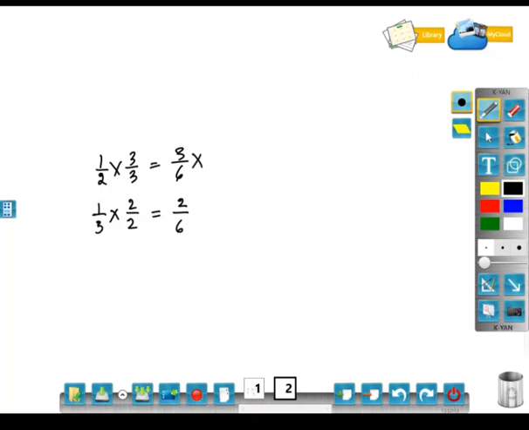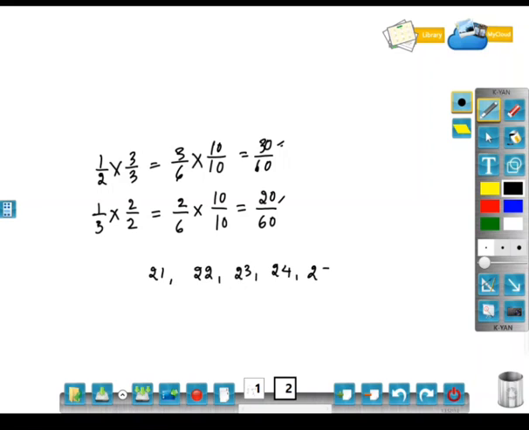Now multiply these fractions by a number greater than 5, because you have to find 5 numbers and need more than that. Better you take 10, it will be easy to multiply. So how much will you get? 30 by 60 and 20 by 60. Now we have many numbers between 20 and 30. So write any 5 numbers between them: 21, 22, 23, 24, 25, all divided by 60. This is how we can find 5 numbers between any two given fractions.